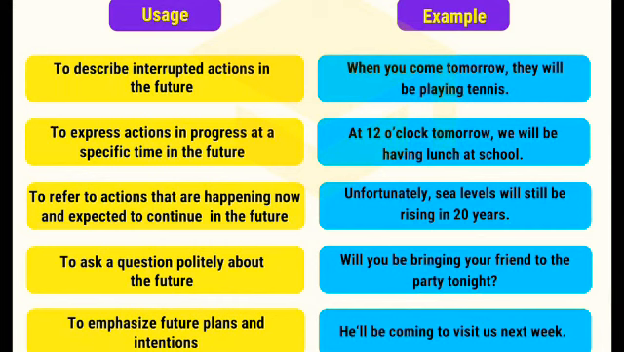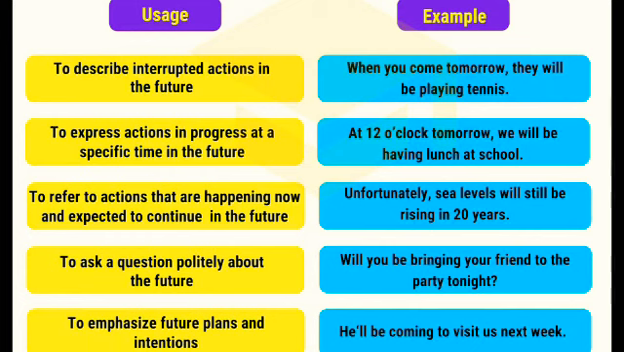Next usage, to express actions in progress at a specific time in the future. To tell about the actions in progress means upcoming events at a specific time in the future. Specific time means a certain time. For example, at 12 o'clock tomorrow, we will be having lunch at school. This action will happen at a specific time, so we can use future continuous tense.